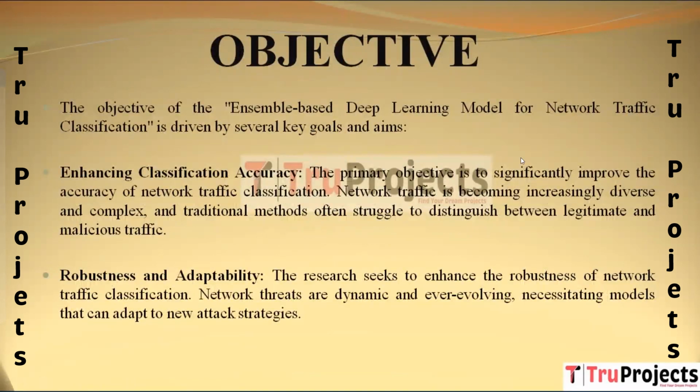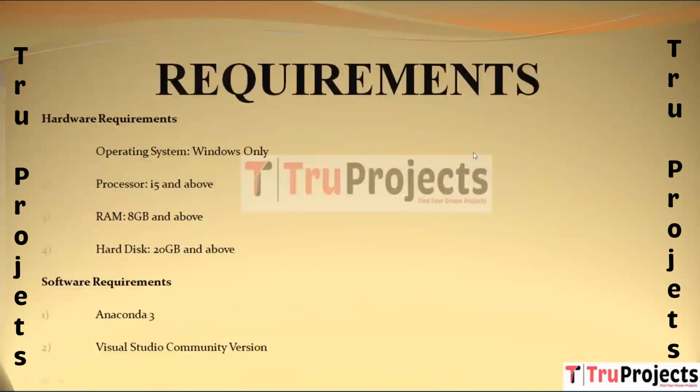So now coming to the objective part. The objective of this project is to notably enhance the precision of network traffic classification. As network activity becomes more diverse and intricate, conventional methods often face challenges in distinguishing legitimate from malicious traffic. Second, here we have strengthening resilience and flexibility. In this, the research aims to bolster the resilience of network traffic classification. Given the dynamic and constantly evolving nature of network threats, there is a need for models that can adapt to new attack tactics.